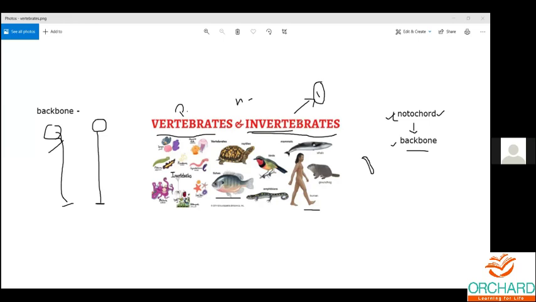If they don't have a backbone, they will be flexible enough. Just like in ballet dance and gymnastics, you can see they are very flexible in nature, even though they have a backbone. But the same thing goes for animals that don't have a backbone. They will be very flexible.